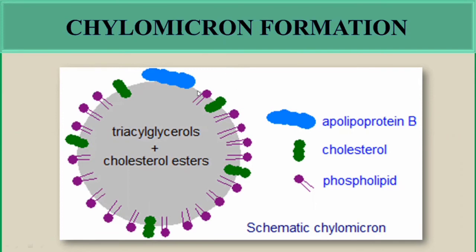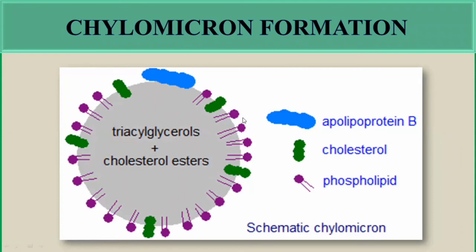In the chylomicron formation, there will be the triacylglycerol and cholesterol ester. These are highly insoluble substances, so they will be inside the chylomicron molecule. In the chylomicron structure, there will be triacylglycerol and cholesterol esters, surrounded by the phospholipids.